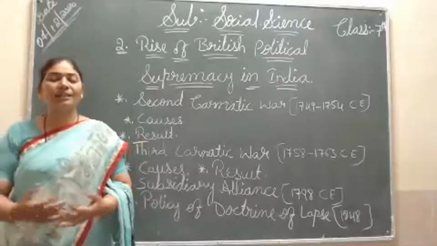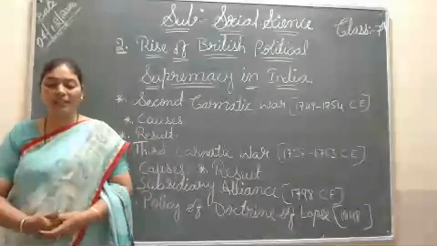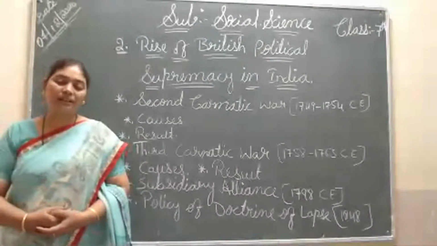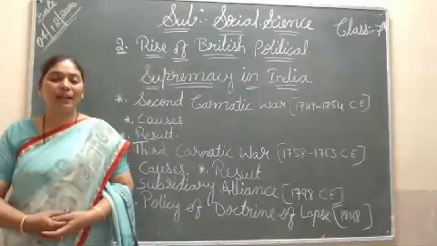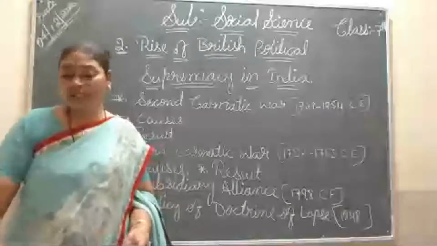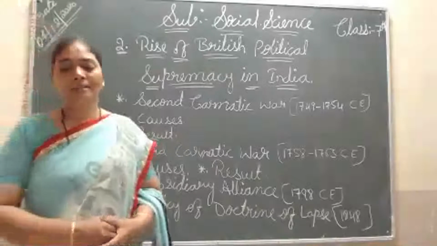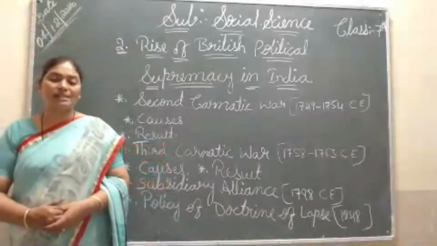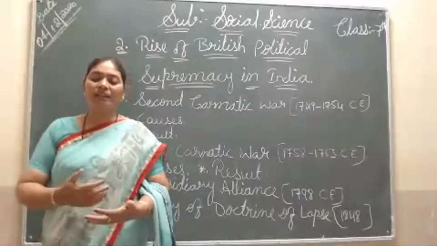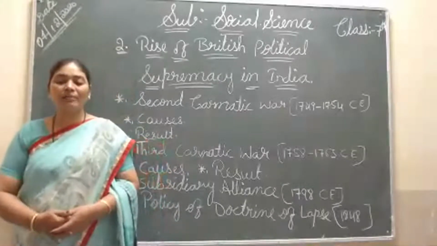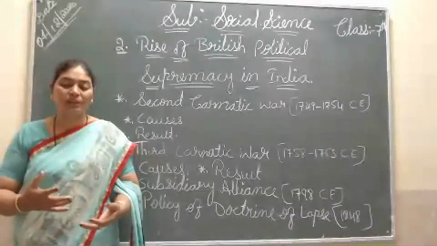All these deals were done in front of the merchant Amir Chand. In front of him they did it. By this way they started ruling. Mir Zafar became just a puppet in the hands of the Britishers. By this way the Britishers started ruling Bengal, and they started doing business very nicely, very freely. As a result, they defeated Sirajuddaulah, and the Britishers played a major, important role in Bengal.